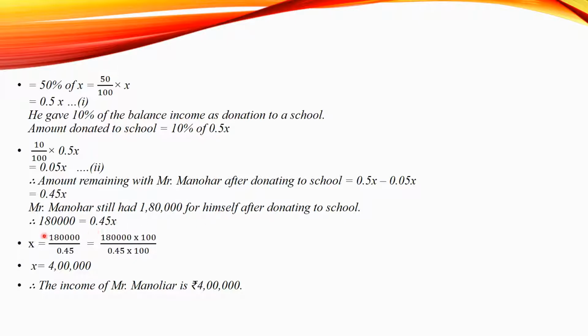Therefore, 1,80,000 is equal to 0.45x. Therefore, x is equal to 1,80,000 upon 0.45. Now, multiplying with 100 in the numerator and denominator so that the decimal will be removed, we get x is equal to 4 lakh. Therefore, the income of Mr. Manohar is rupees 4 lakh.